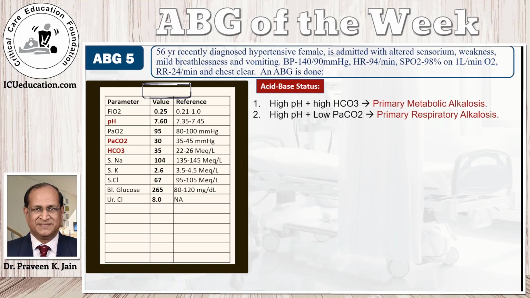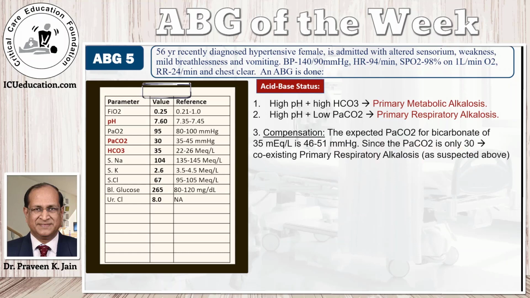The next step is to look at compensation. In primary metabolic alkalosis, the expected PaCO2 for a bicarbonate of 35 would be 46 to 51. But here the PaCO2 is only 30. That means it is lower than expected, and therefore there has to be a respiratory alkalosis present. But we already picked that up.